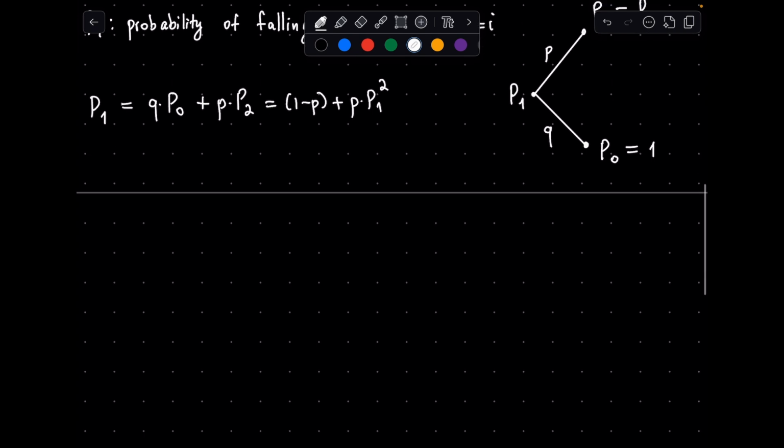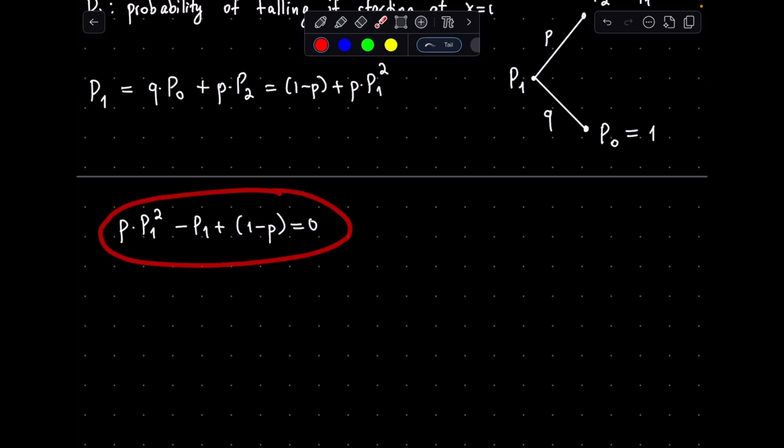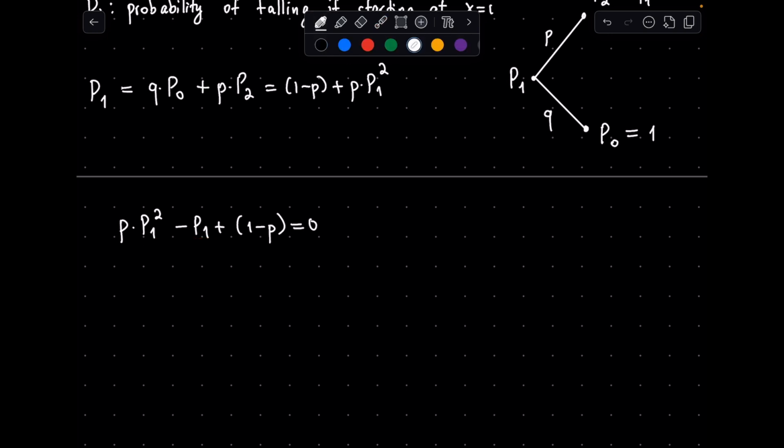Now let's rearrange the above formula. This is just a quadratic equation where the only unknown is p1. Let's solve for the two possible roots.